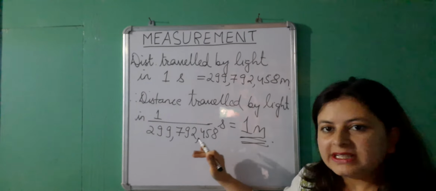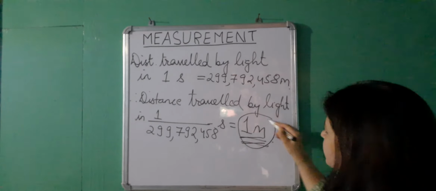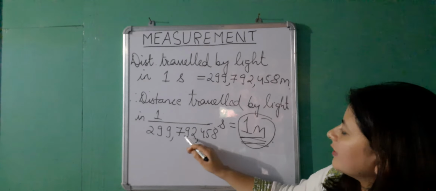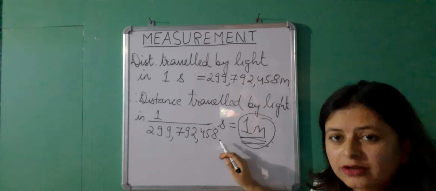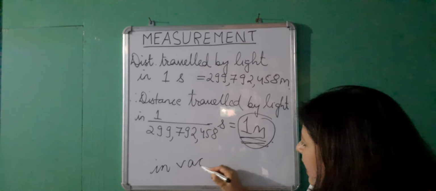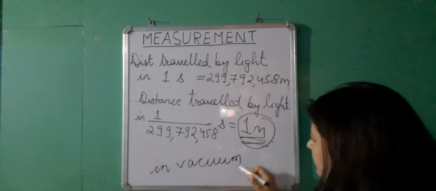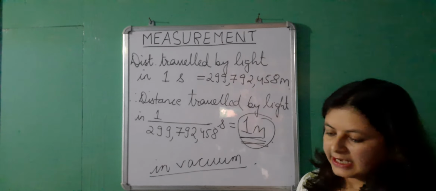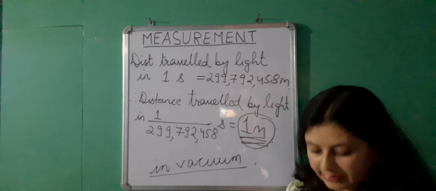So 1 meter has been defined as the distance traveled by light in 1 by 299,792,458 fraction of a second. Don't forget to mention in vacuum. So meter has been defined in terms of the distance traveled by light.